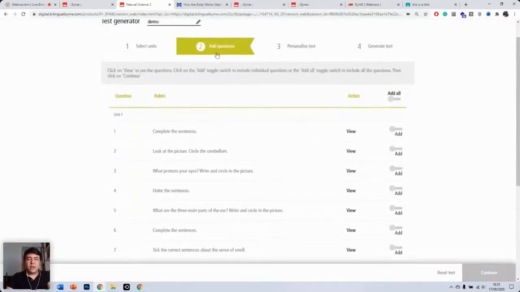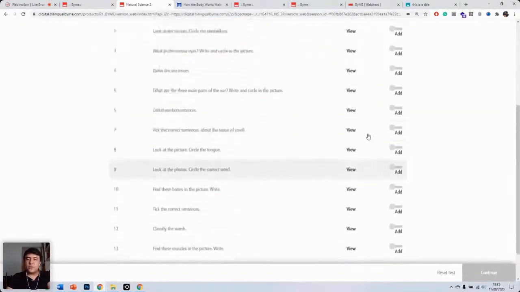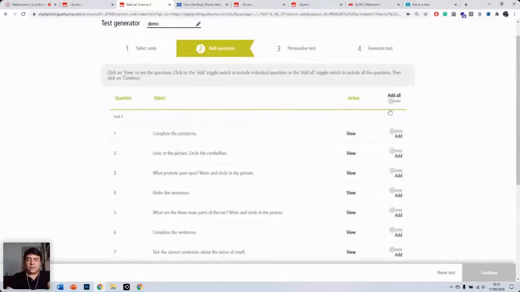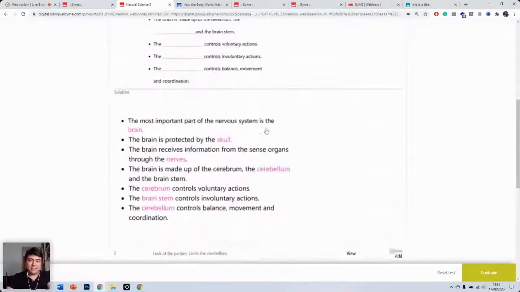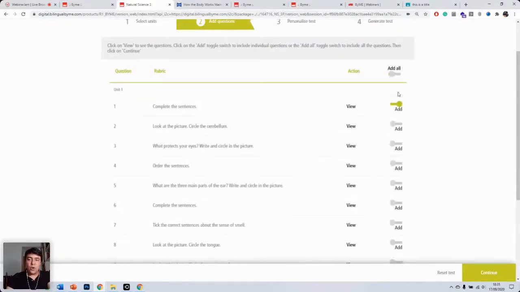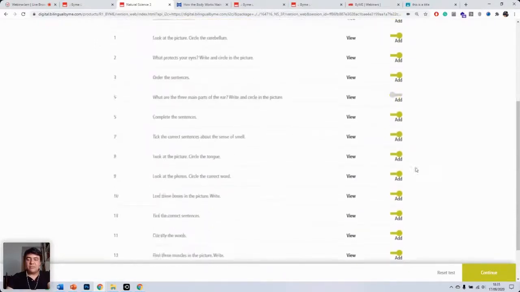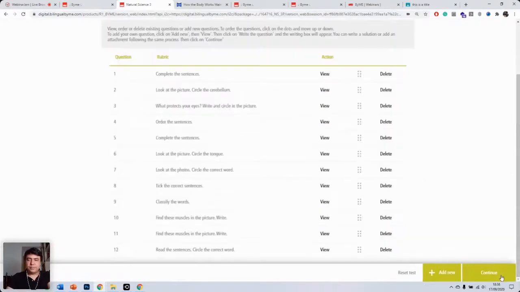Now, in the second step, you get to add the questions that are pre-made for you. So you've got all these questions for unit 1. And there are 2 ways to add questions. You can add them individually. You can click on view as well if you want to see the question and the answers, and hide. So individually, or you can add all and then deactivate the ones that you don't want to include in your test, which is what I normally do. Then click on continue.